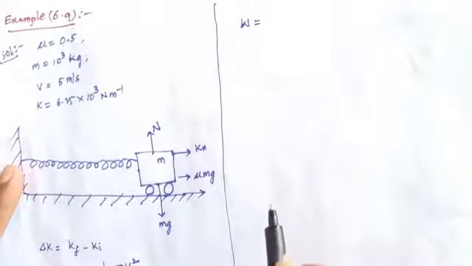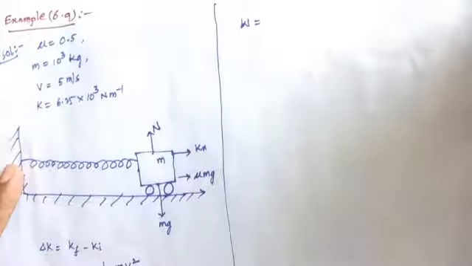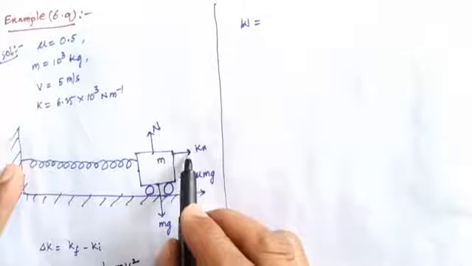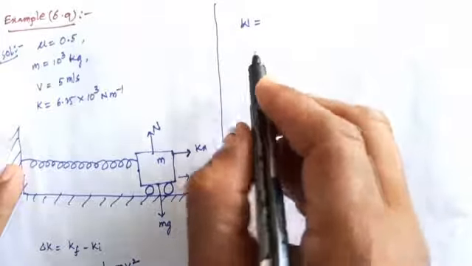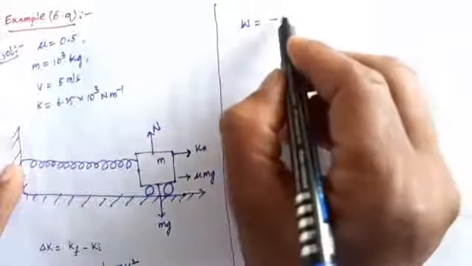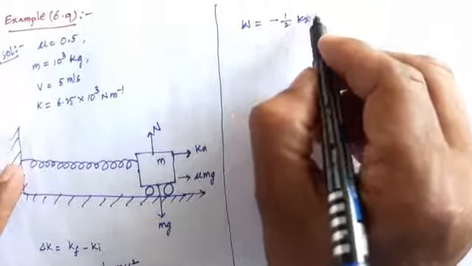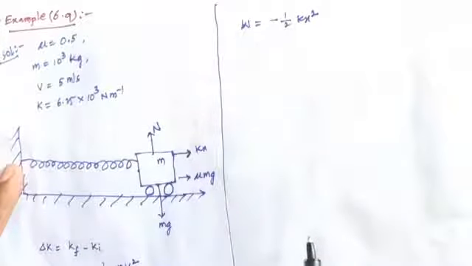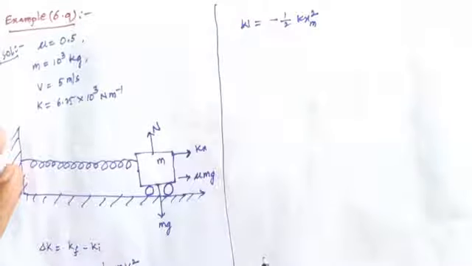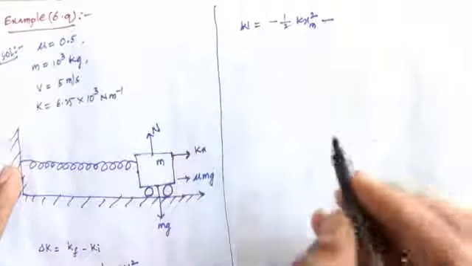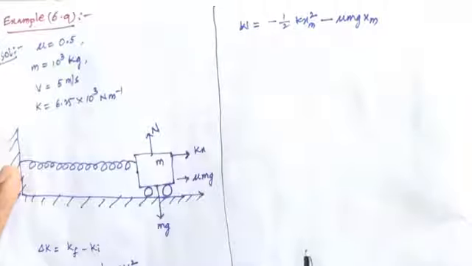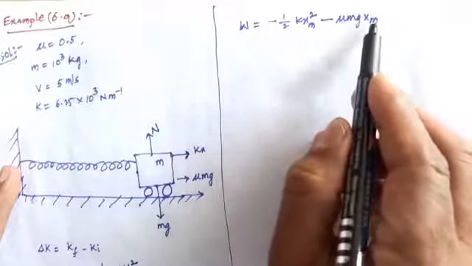So W equals, the work done is nothing but the work done by the spring, minus 1 by 2 kx square, it is maximum, kxm square, minus mu mgxm. So minus mu mgxm.